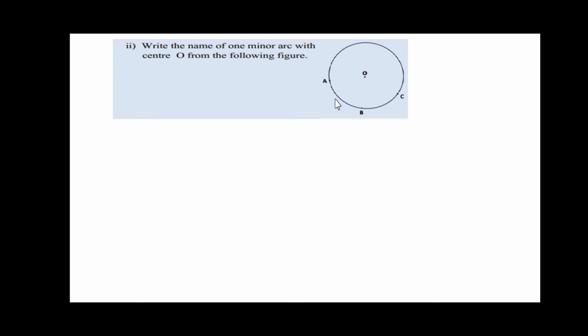So friends, here you only have to write one. And here you are getting 3 minor arcs. Those arcs are minor arc AB, minor arc BC, and minor arc ABC. Out of these 3, you have to write one.